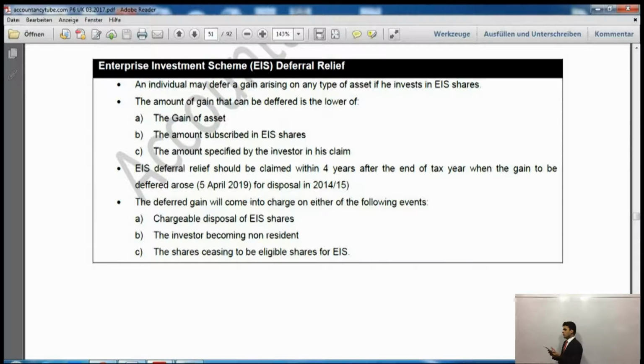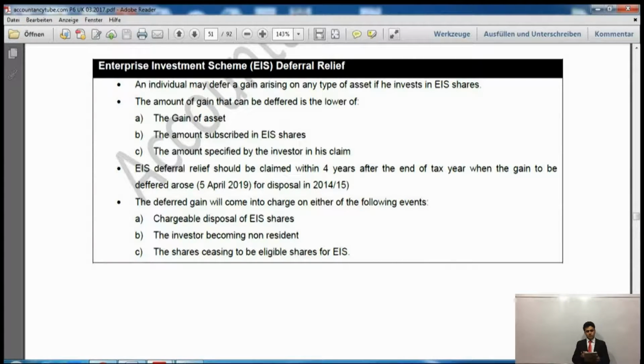Now if you remember, we have studied three types of schemes, which are EIS, SEIS and VCT. In all of these schemes, there was a small portion at the end of each scheme. There was a small portion which I told you that we are not covering yet, but when we study capital gains tax, then we will cover that. Right? Now this is the relief, which is enterprise investment relief.